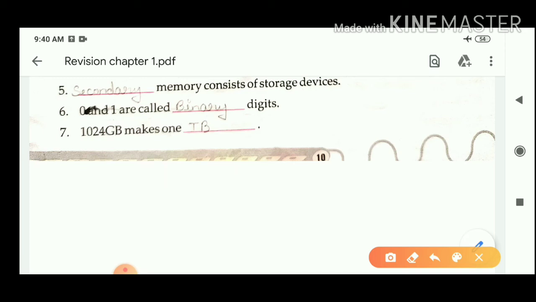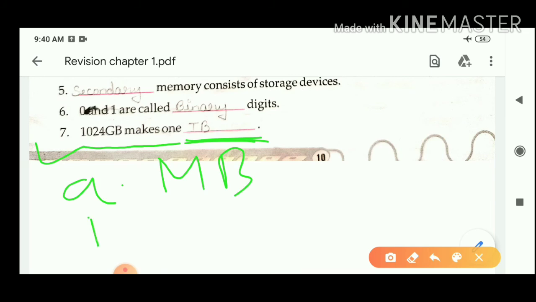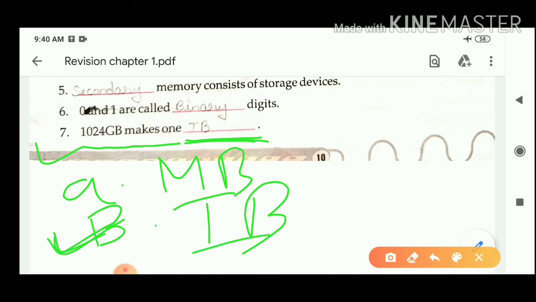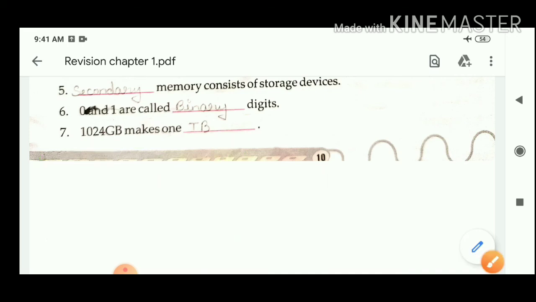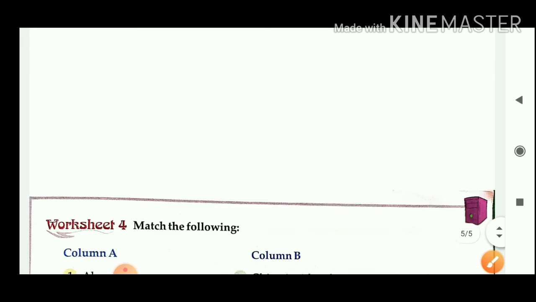Question number 7: 1024 GB makes one dash. Option A, MB, and option B, TB. So the correct answer of this question is option B, means TB. 1024 GB makes one TB. Okay. Moving to the next worksheet.